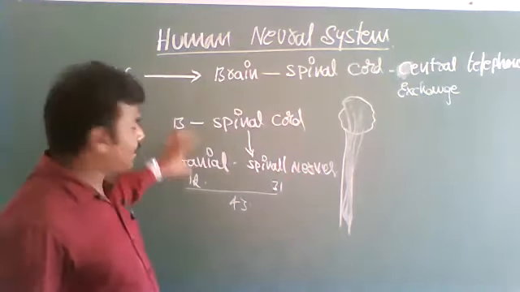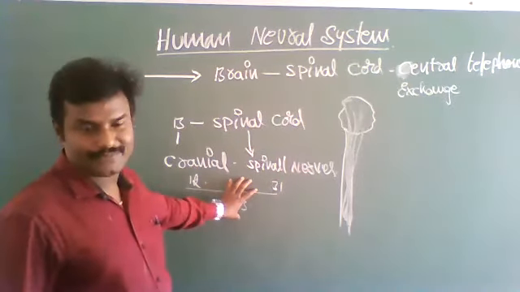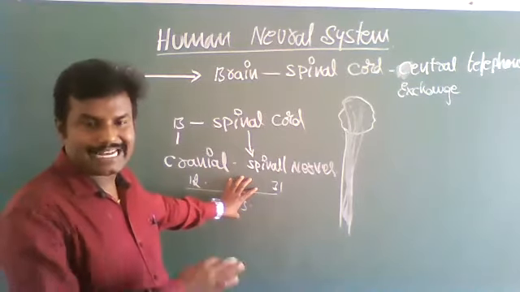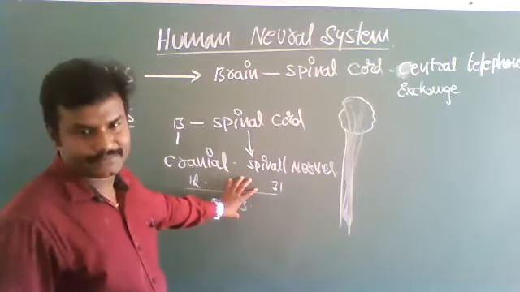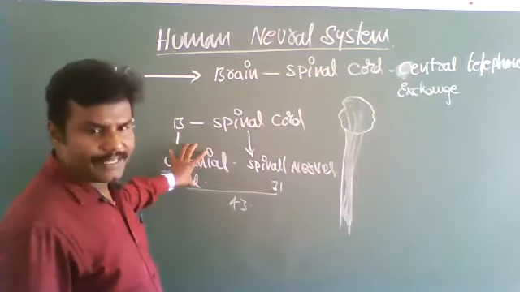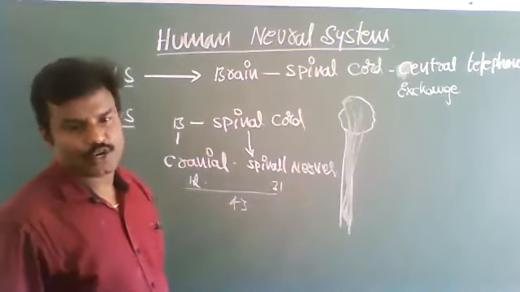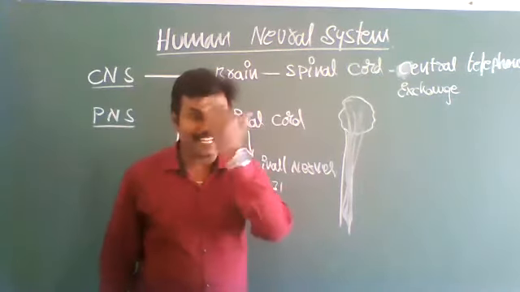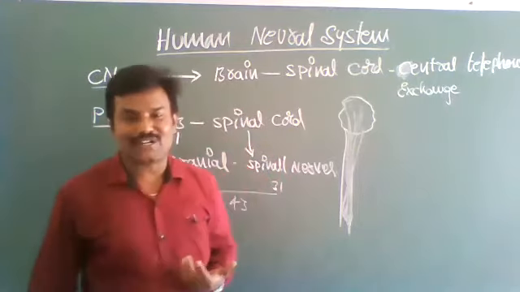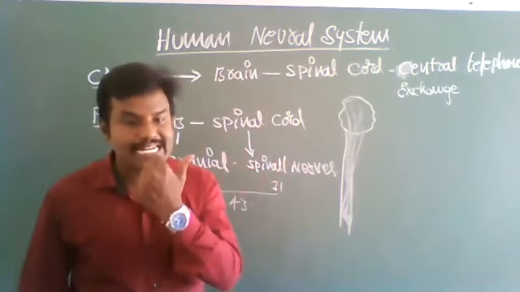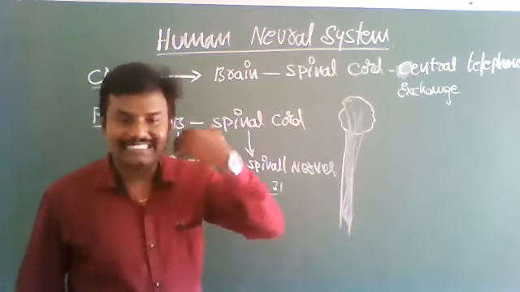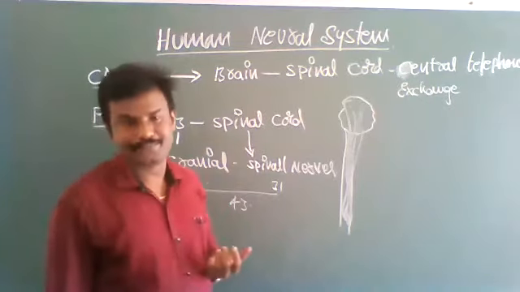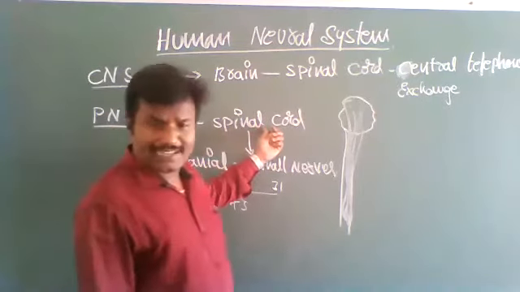The peripheral nervous system consists of 43 pairs of nerves arising from the central nervous system to the outside. Cranial nerves are 12 pairs arising from the brain and attached to the sensory organs: eyes, nose, lips, tongue, cheeks, ears, etc. Next, the spinal nerves.